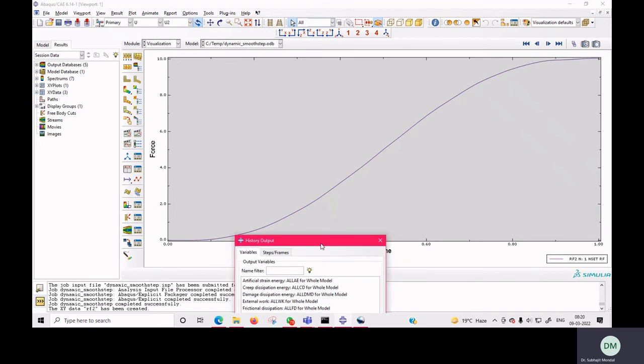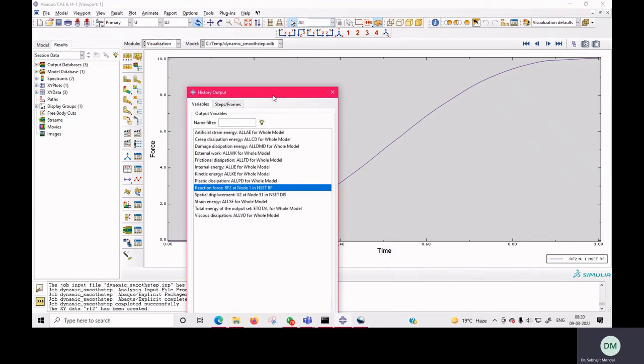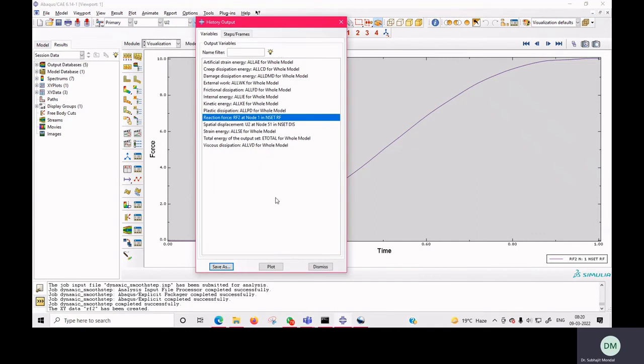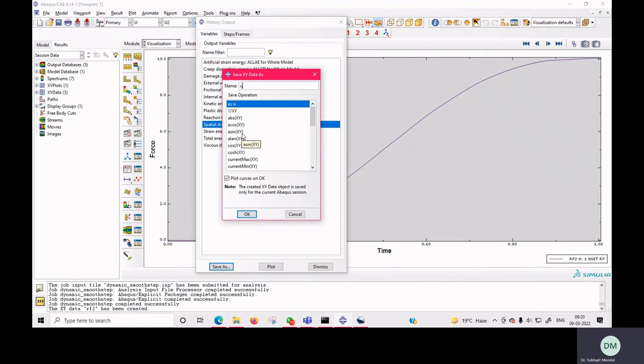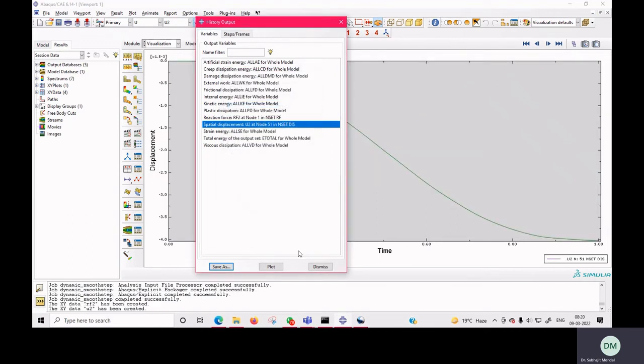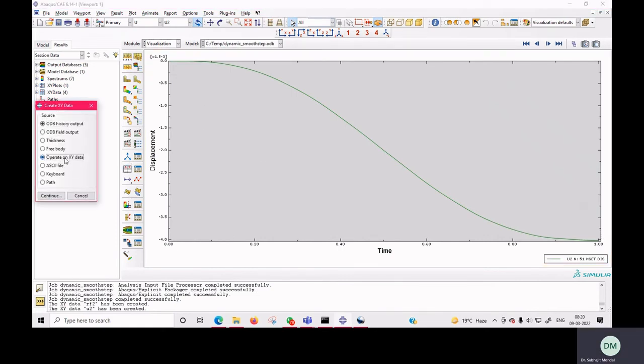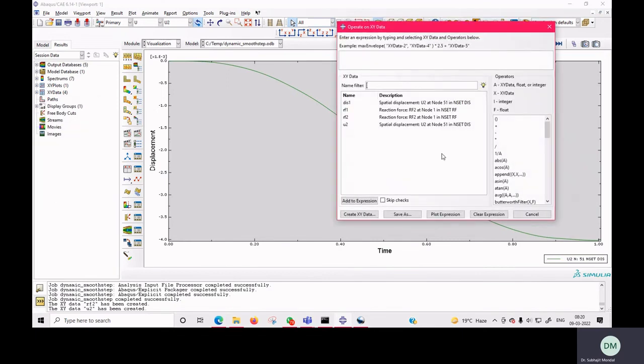In Abaqus, we cannot select that particular loading node and get the forces. So here we have an alternate way. The alternate way is that you have to select the boundary and find the forces acting due to the applied loading. Now here we go to U2 and you will save it as U2 for the second run. Now here you can see displacement is also changing in a smooth step fashion. Now here we go to operate on XY data.